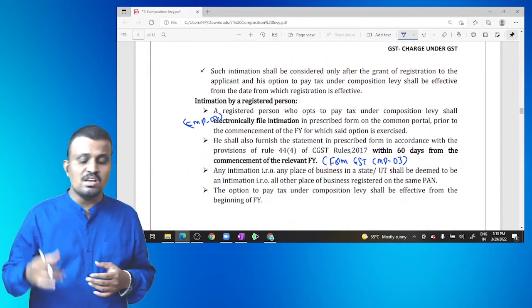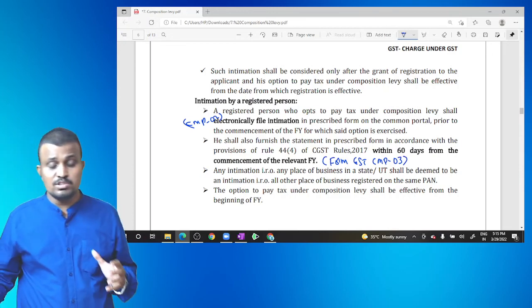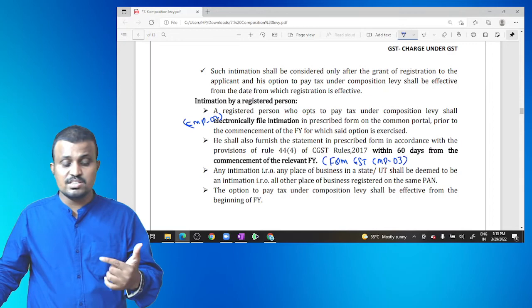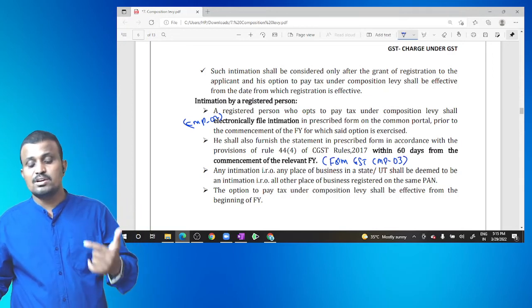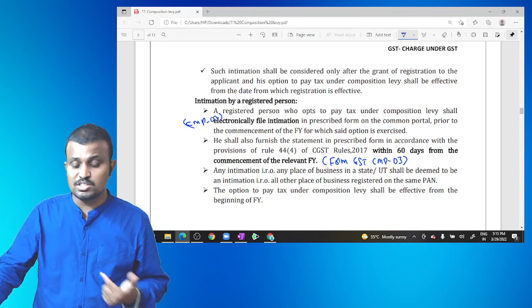But coming to an already registered person who wants to apply for the composition scheme, he has to give the intimation in form GST CMP-02 electronically through the common portal prior to the commencement of the financial year.